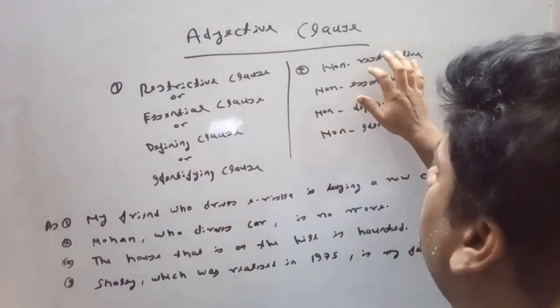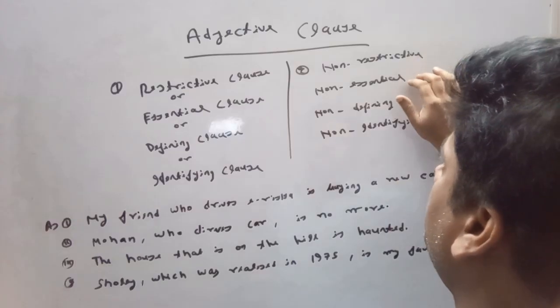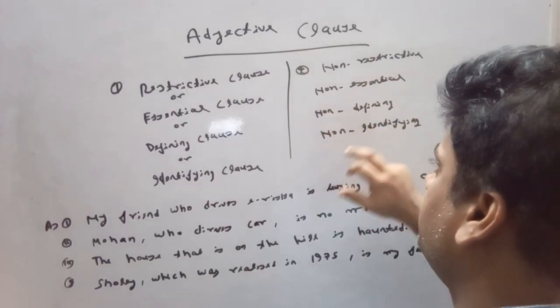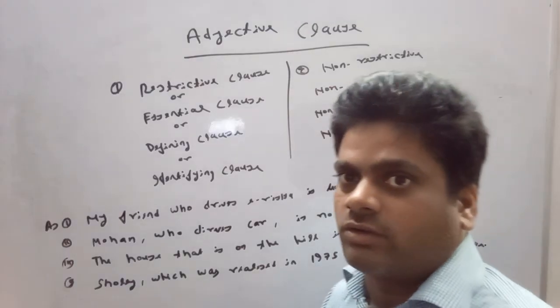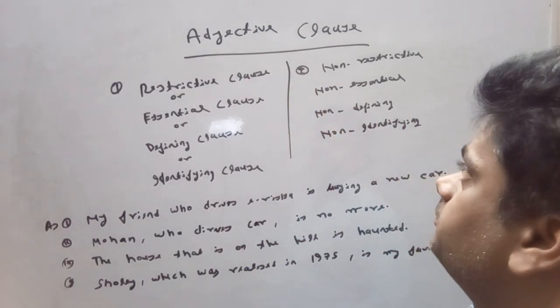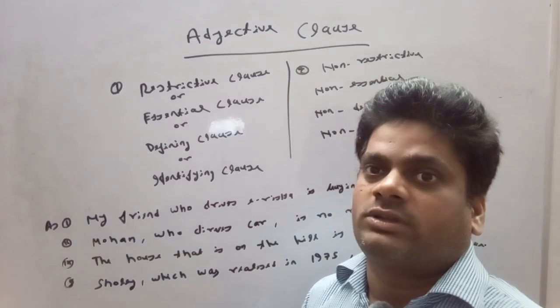Likewise, a non-restrictive clause can be called by other names as non-essential clause, non-defining clause, and non-identifying clause. An adjective clause makes a clear understanding about a sentence.